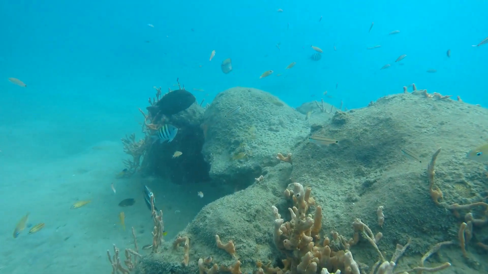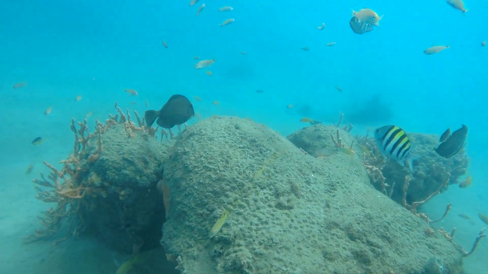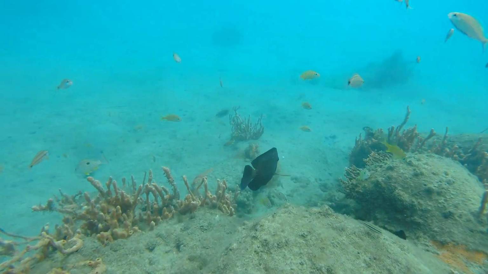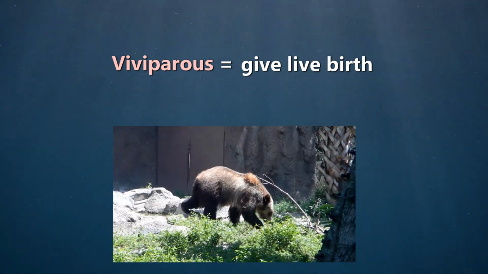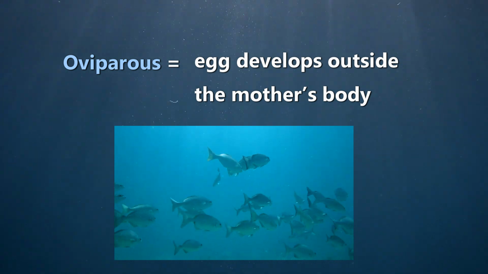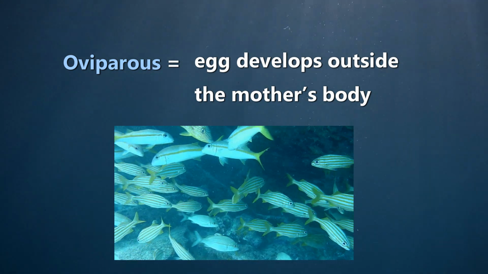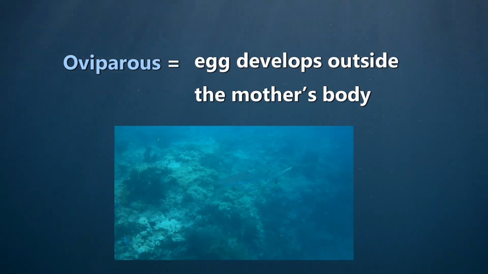Fish can produce millions of offspring in a season, but before we can understand why, let's get into some biology. There are three modes of reproduction we can talk about. Most mammals are viviparous, meaning that they give live birth. Most fish are oviparous, meaning that the eggs and sperm are released into the water and undergo what we call external fertilization. That means the eggs develop outside the mother's body.